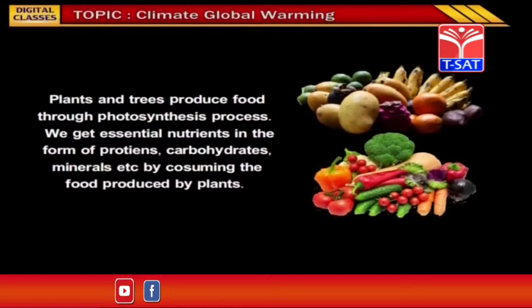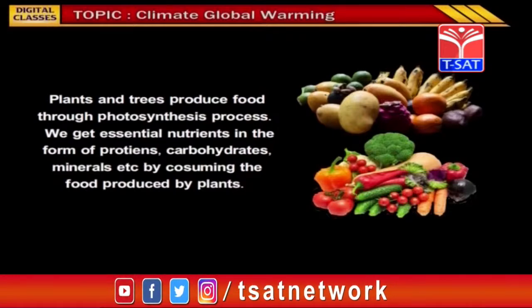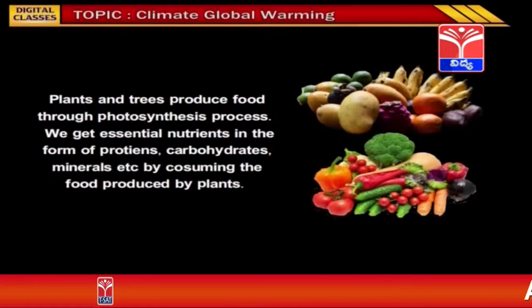By consuming the food produced by the plants. Children, by this we can understand that plants and trees produce food that is very essential for human beings by undergoing the photosynthesis process. By this we can understand that the biosphere contributes to life on the earth.